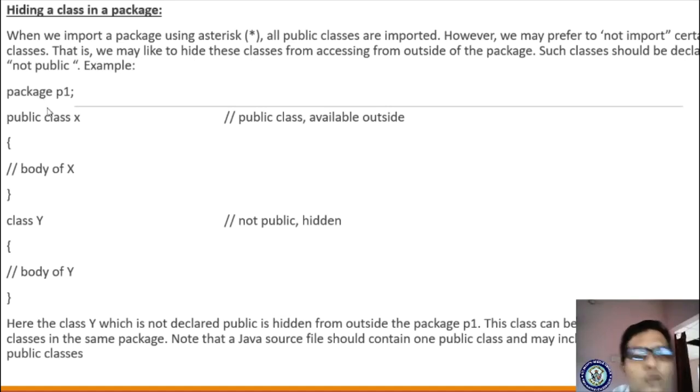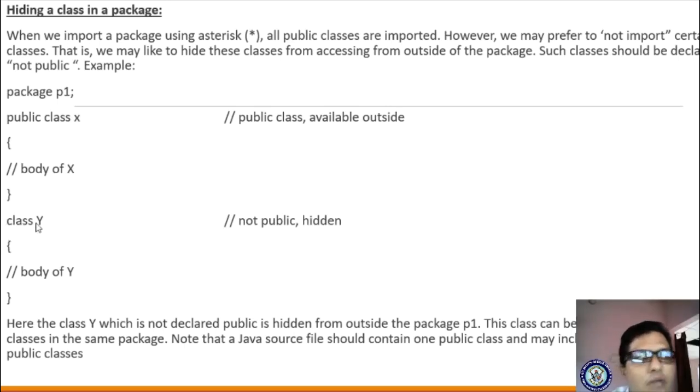For example, to understand this concept, please observe here package p1. What is the package name? p1. In package p1 I am storing this class file. What is the name of the class file? Public class x. So if it is public, I can access it outside also, right? But here class y I defined, it is not public. You can access the class x, but you are unable to access the class y. Why? Because it is not public, it has been hidden.